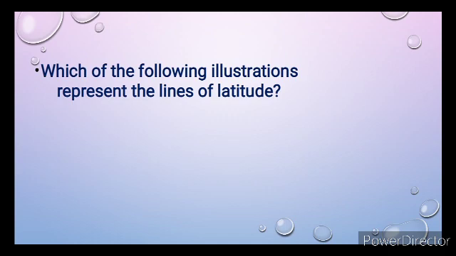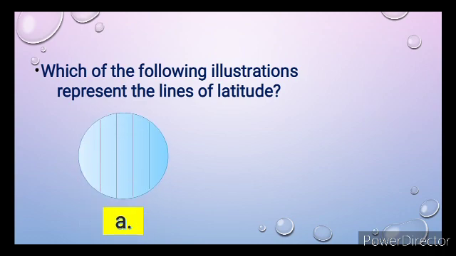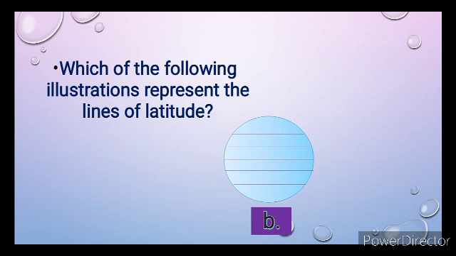Which of the following illustrations represent the lines of latitude? Is it A or B? Great! Latitudes are horizontal lines. It is progressive angular measurements north or south of the equator.